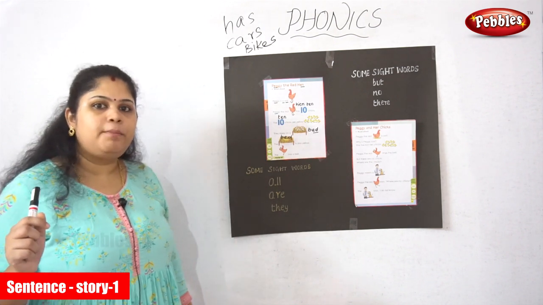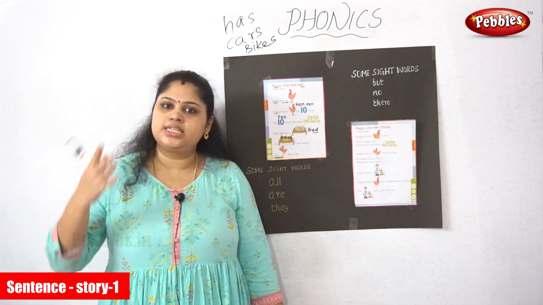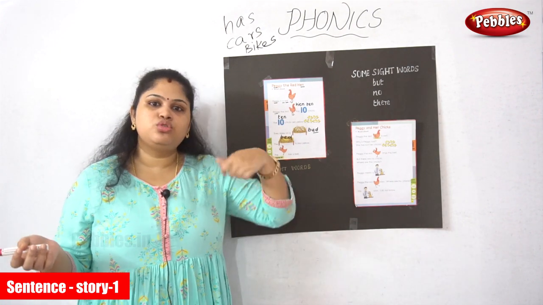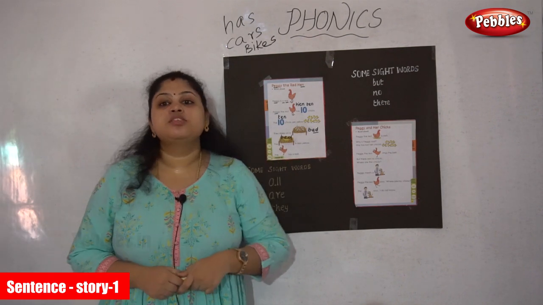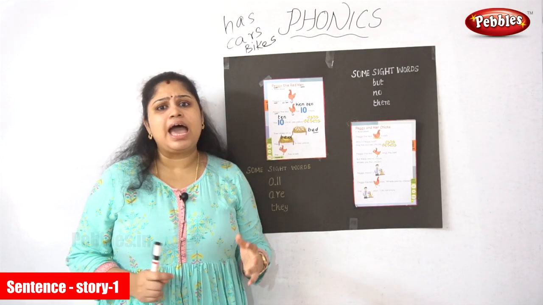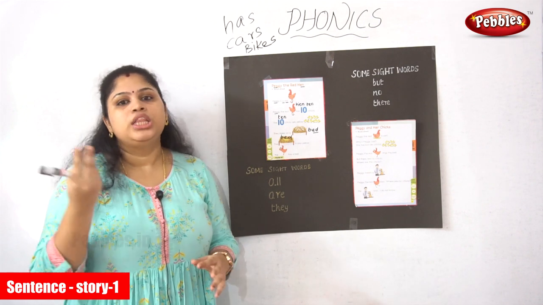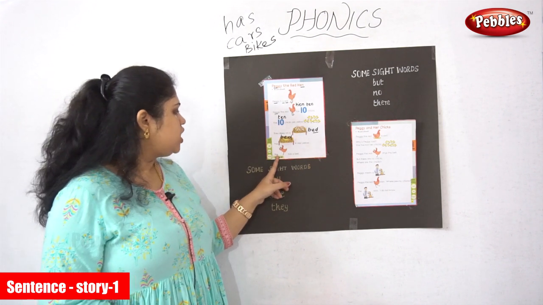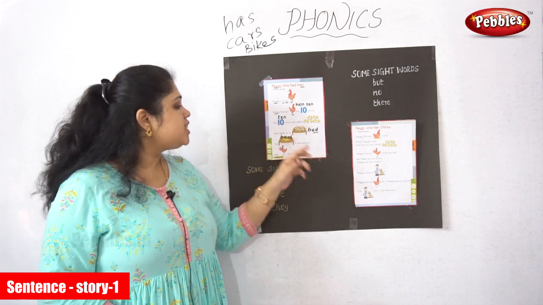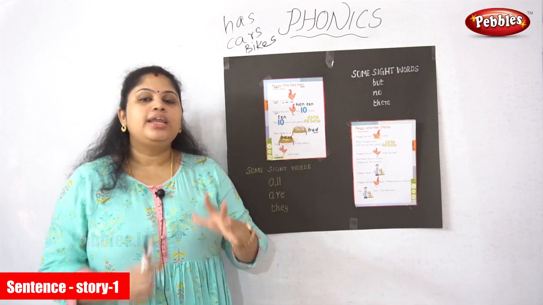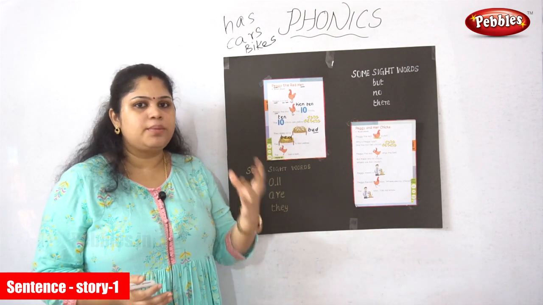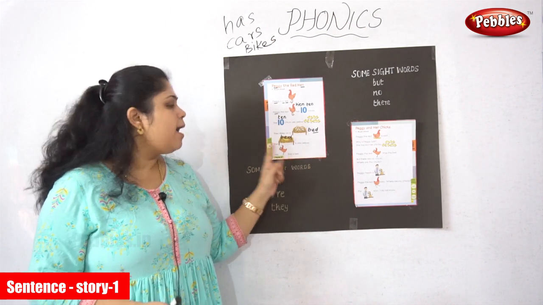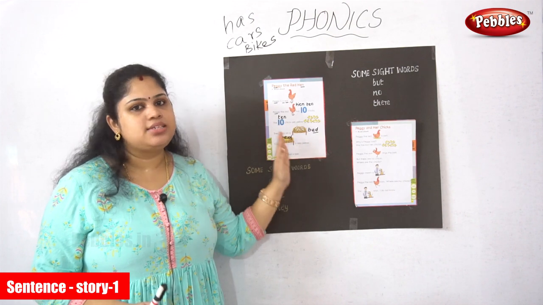Did you all see a bell anywhere? Yes, in a temple you have seen the bell. In our puja room we saw the bell, isn't it? Our mother used to ring the bell, isn't it? In a school also we have a bell. When there is no power, they use a bell to ring, isn't it, children? Okay. T-H-E, the Peggy has a bell. What does it mean by has? It means having something. Okay, what it has, a bell. The Peggy has a bell.